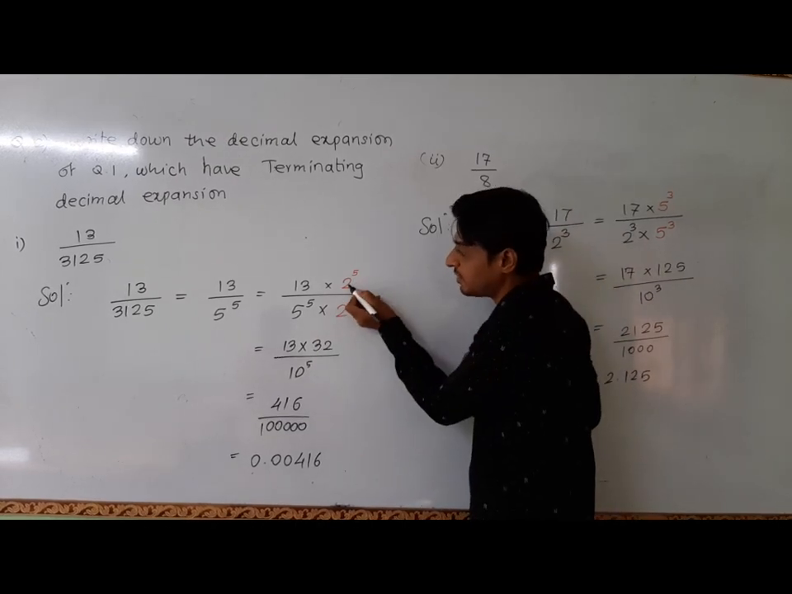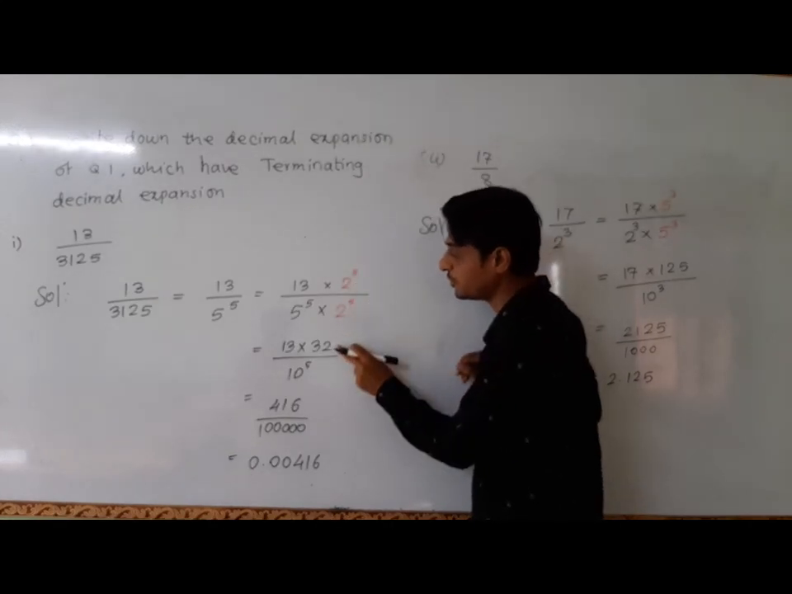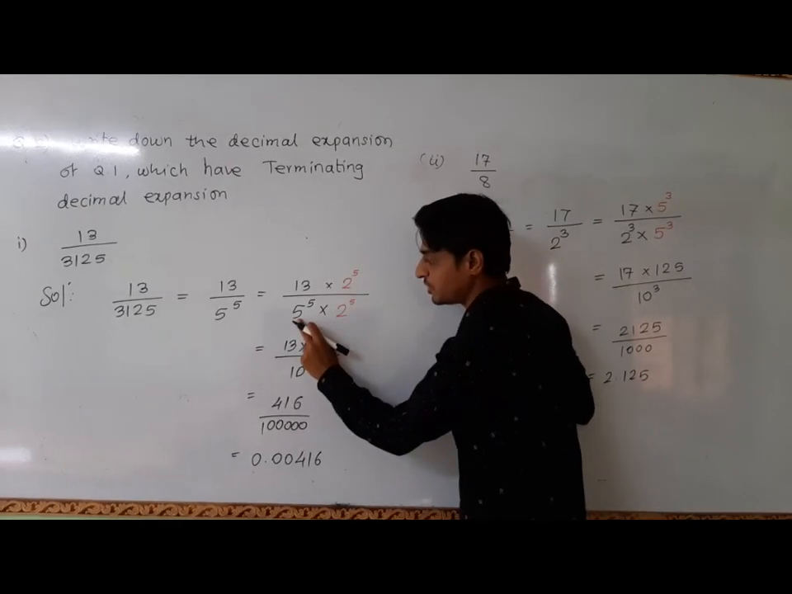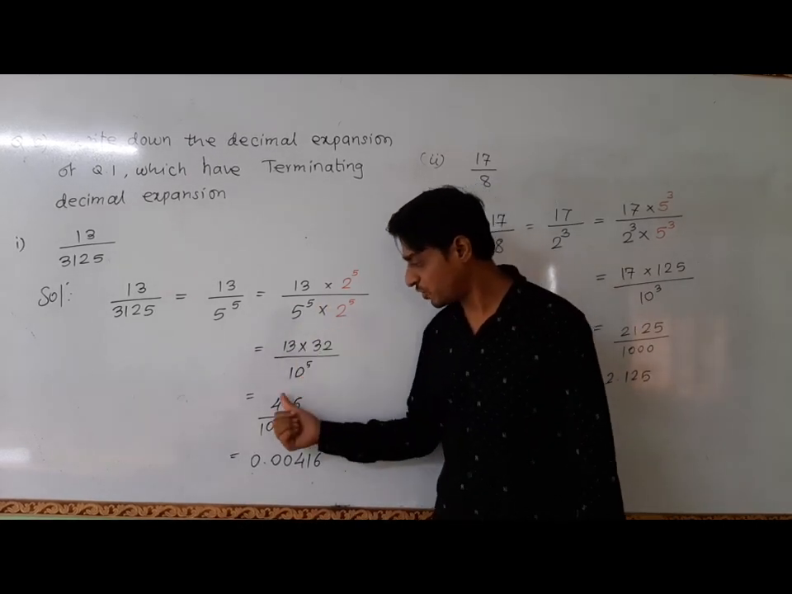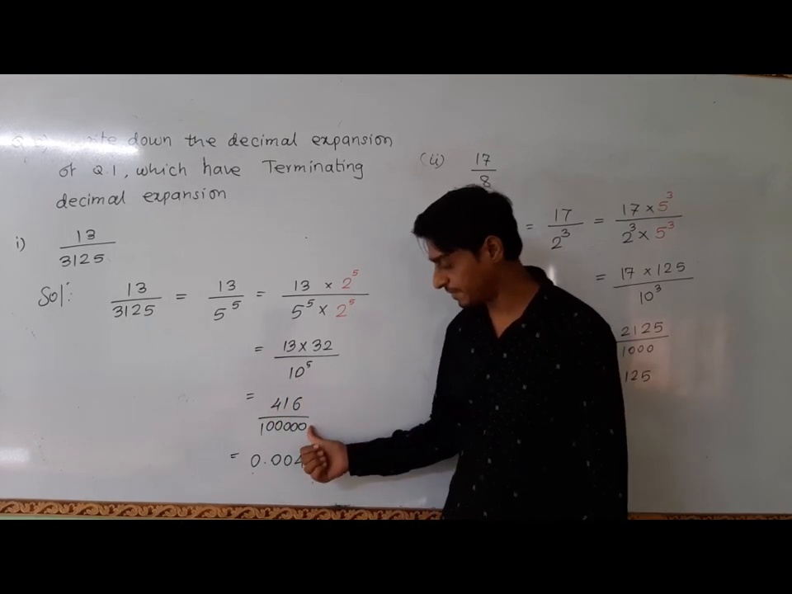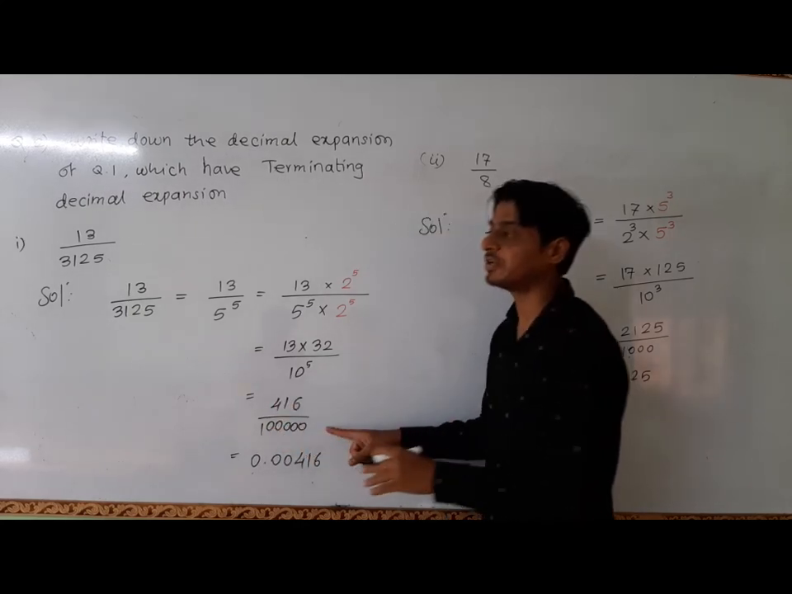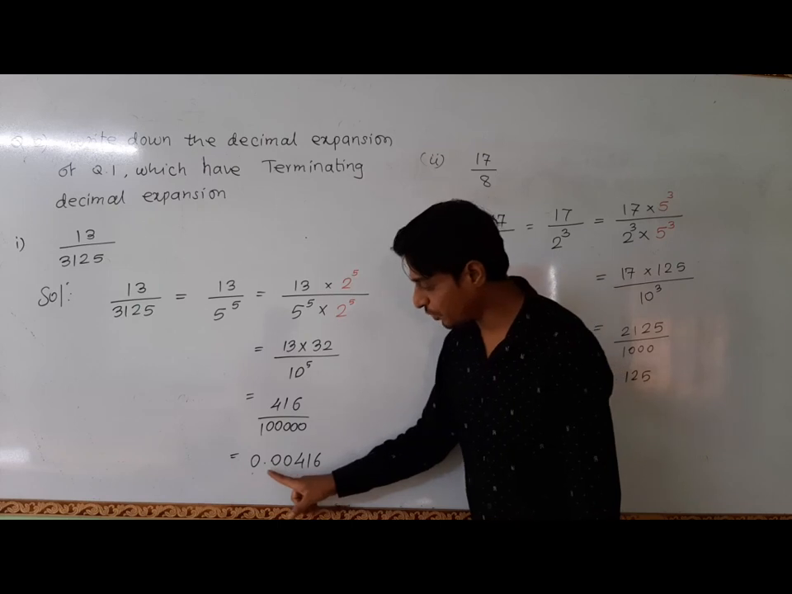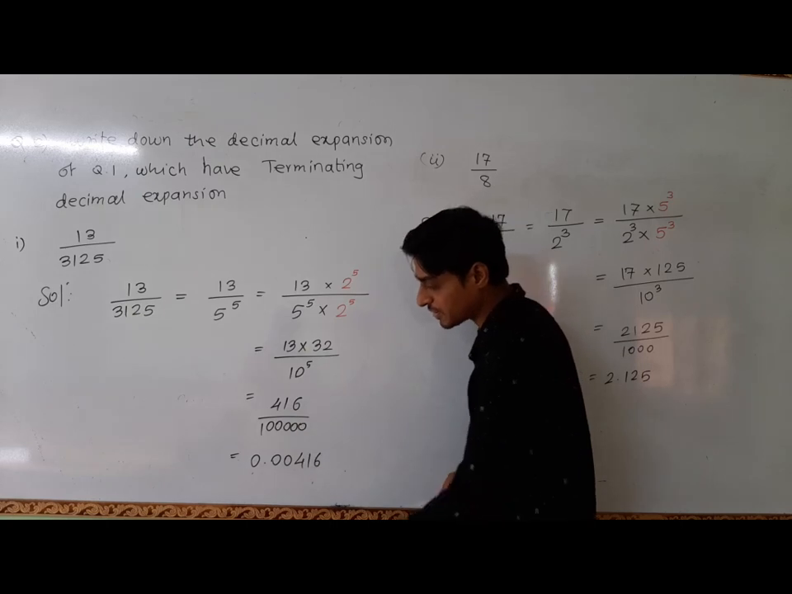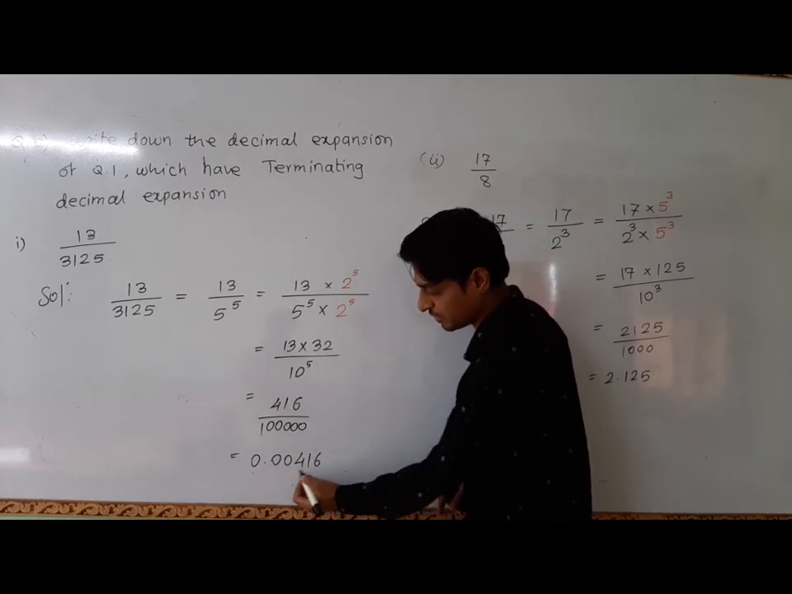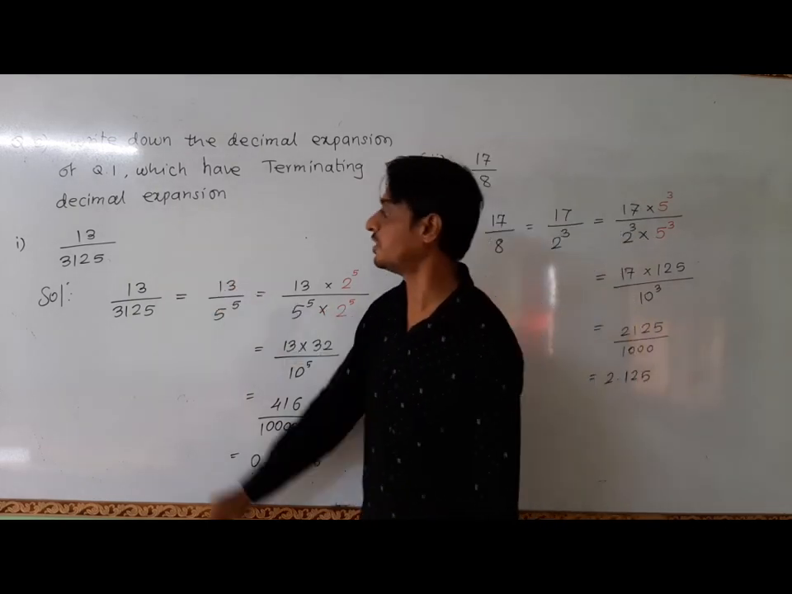To convert this denominator into a multiple of 10, we should adjust the fifth power of 2 in numerator and denominator. So we have adjusted 2 raised to 5 in numerator and denominator. This 2 raised to 5 will become 32, and 2 raised to 5 and 5 raised to 5 collectively will become 10 raised to 5. Now the multiplication of these two is 416 divided by 10 raised to 5. We know that if we divide any number by 10 or 100 or 1000, then we just shift the decimal point to the left side. There are 5 zeros in the denominator, so our answer must contain 5 digits after the decimal point. So we have put the decimal point in this place, and this is the decimal expansion of 13 upon 3125.